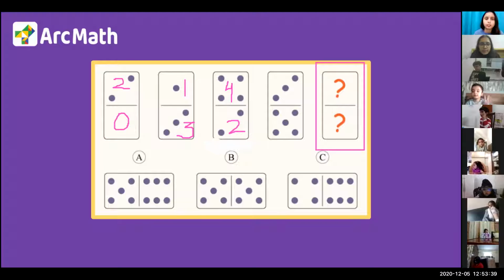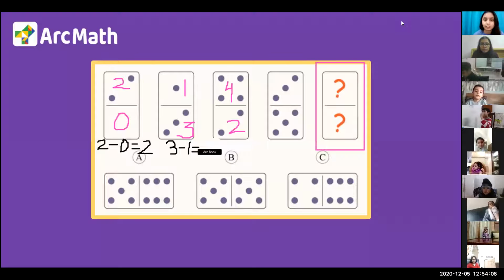I am going to ask you something now. Can Advita tell me, what is 2 minus 0? 2 minus 0 is 2. Absolutely right. Can Mehraj tell me what is 3 minus 1? We are removing 1. Yes, 2 is absolutely correct. And next we have Chet. Chet, can you tell me what is 4 minus 2?